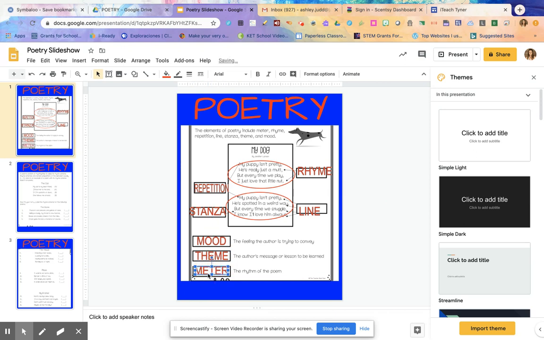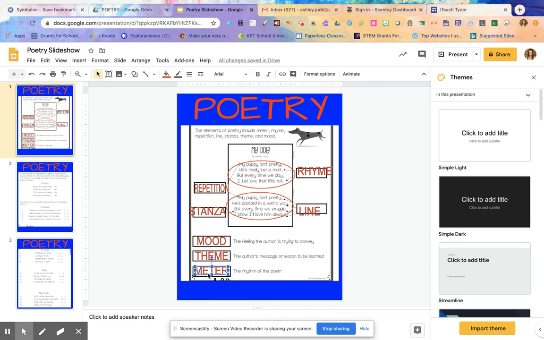Now, I want you to listen as I read this poem again. My puppy isn't pretty. He's really just a mutt. But every time we play, I just love that little nut. You hear that same rhythm in every stanza. So we refer to the rhythm of the poem as meter.